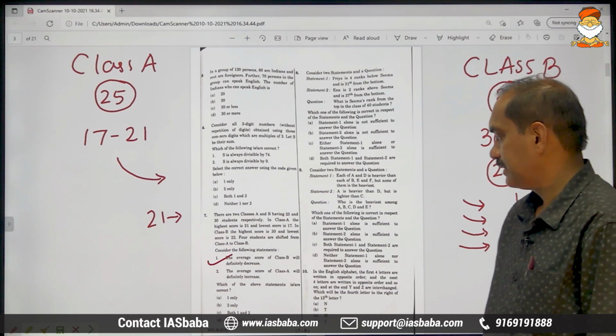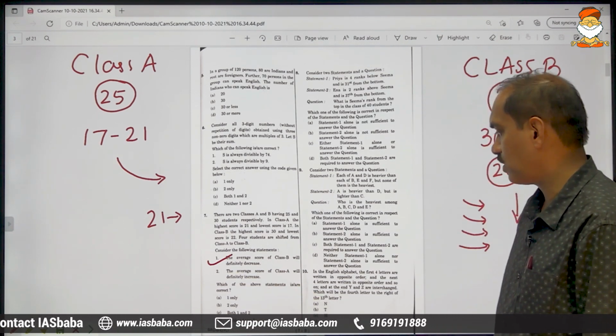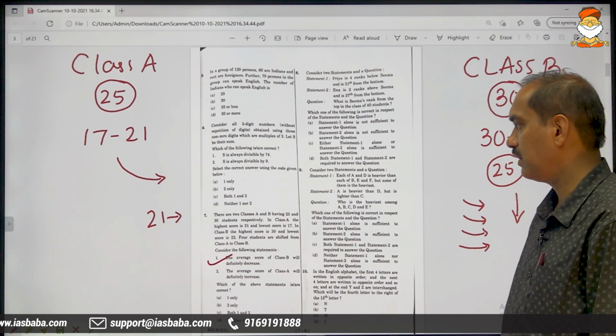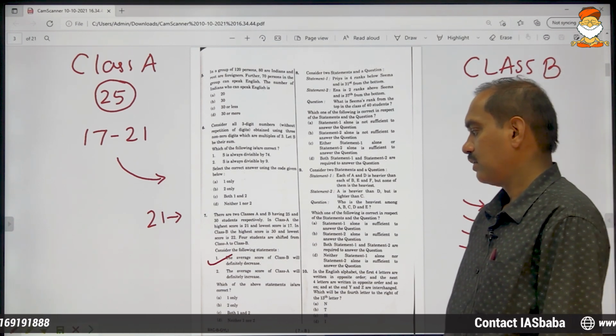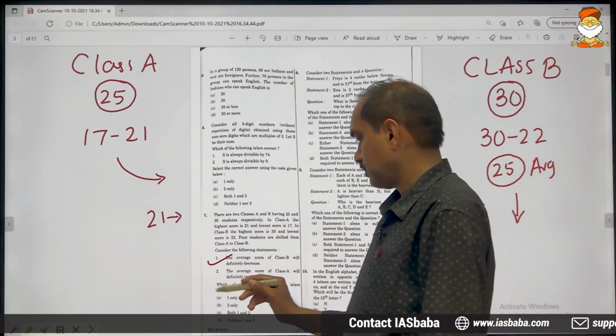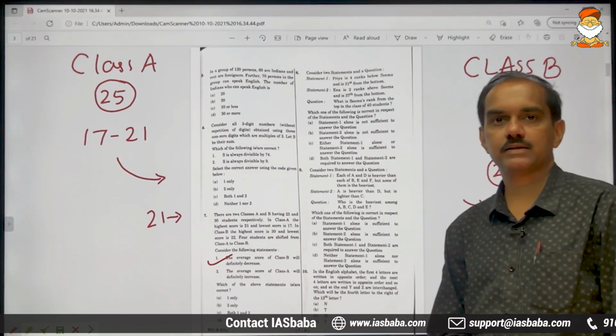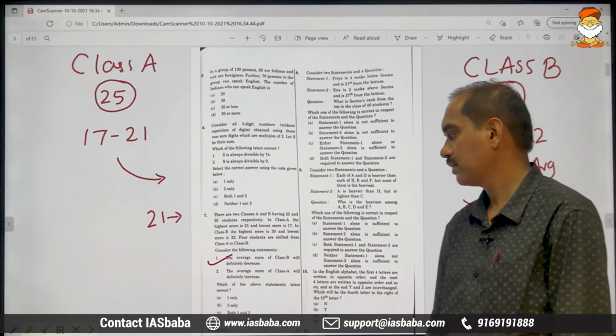Now let's see the second one. The average score of class A will definitely increase. Here the crucial word is definitely. Okay.